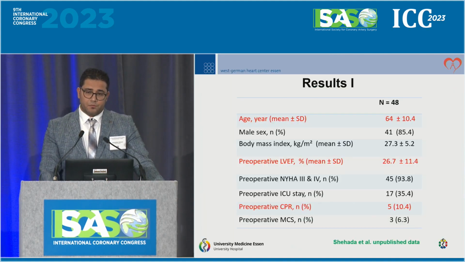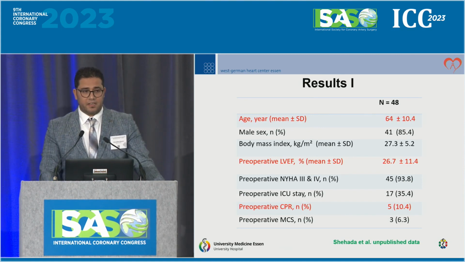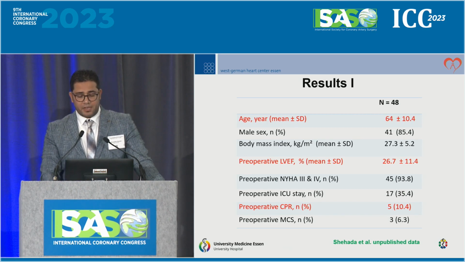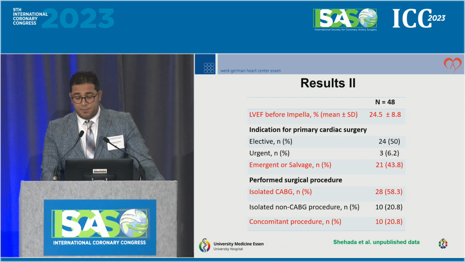So these are the results of 48 patients until April this year, so I have about a 6-month follow-up, and later on we added more than 20 more cases, so we are at about 70 cases with a protected cardiac surgery. The mean age is about 64 years old, and the ejection fraction before implantation of the Impella was about 26 when the patient presented. Some of the patients came in cardiogenic shock with CPR, about 10% of the patients. And some had a preoperative MCS.